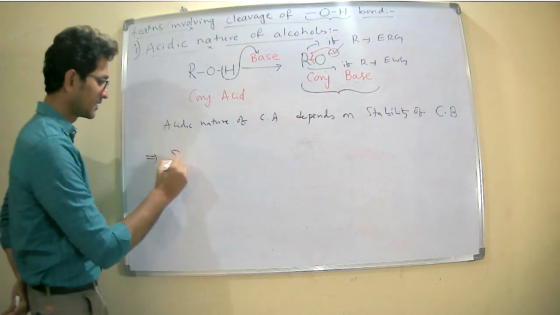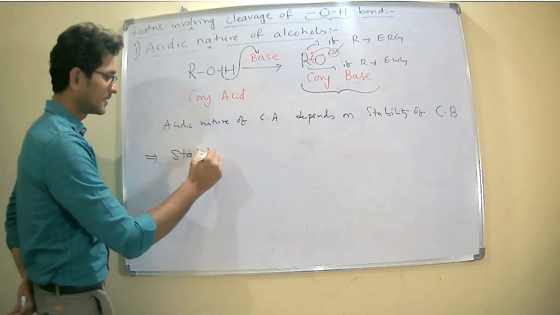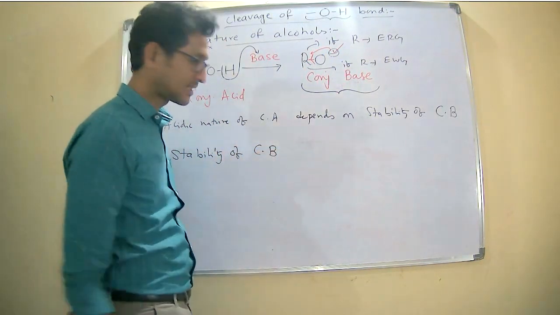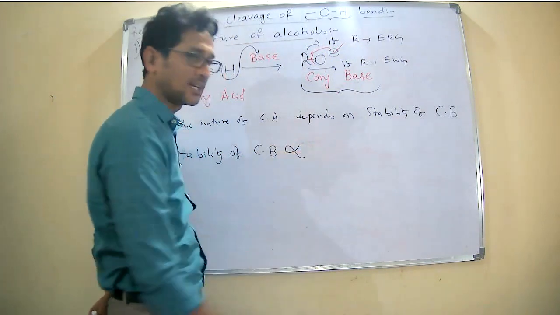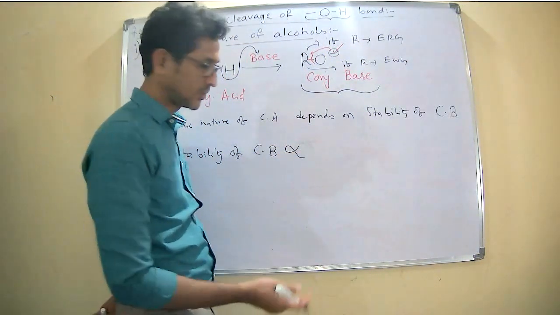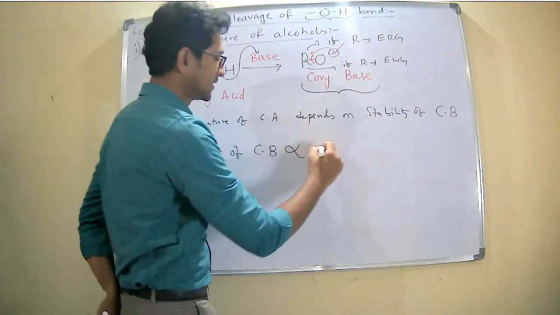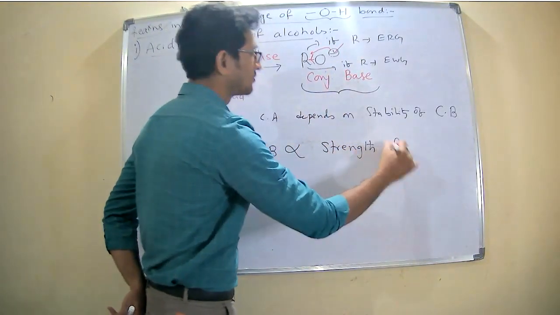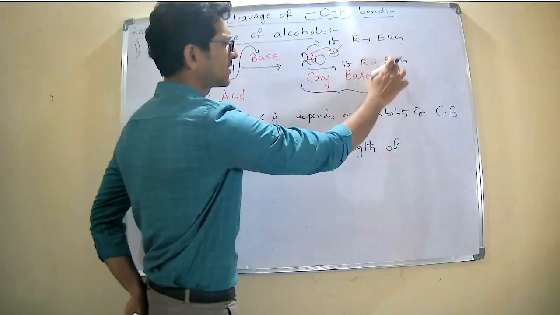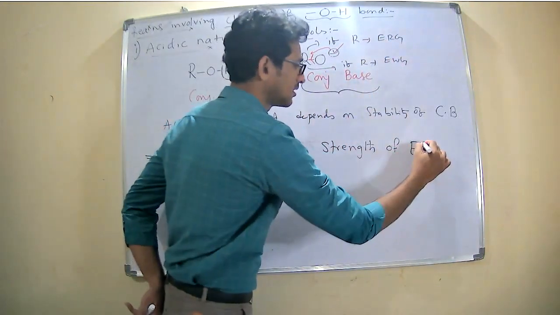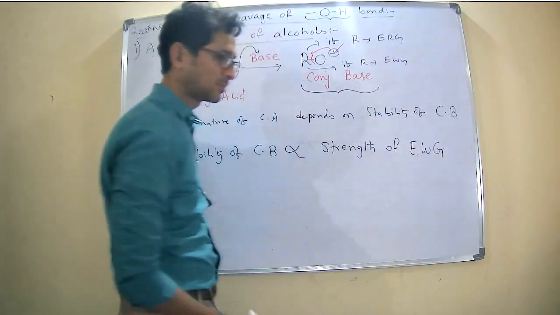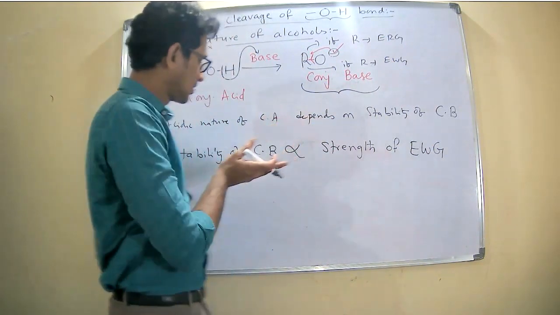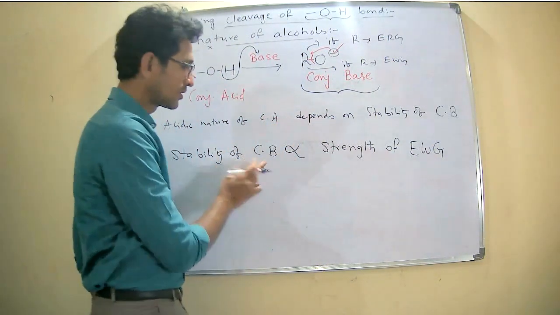The stability of the conjugate base is directly proportional to the strength of the electron withdrawing group. If the strength of the electron withdrawing group is more, the stability of the conjugate base is more.